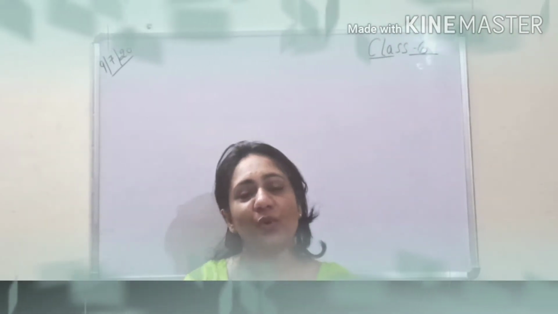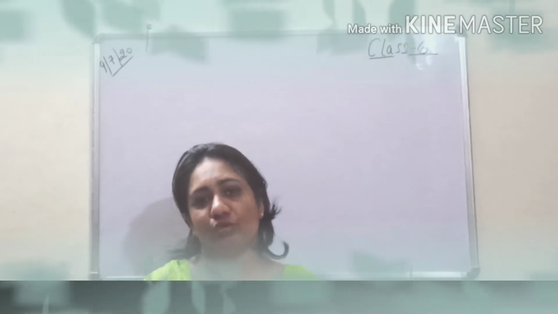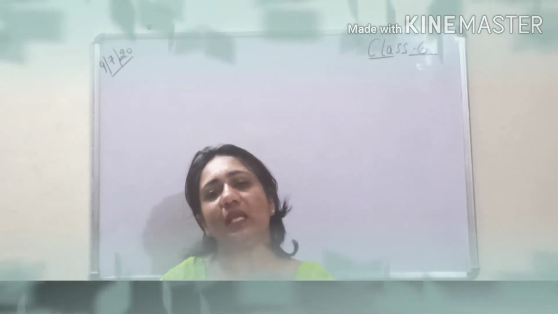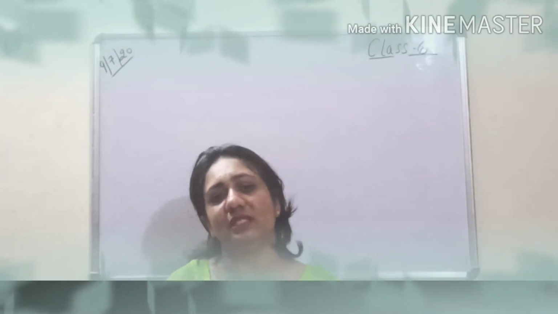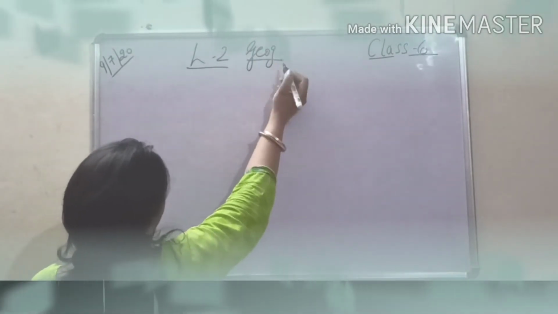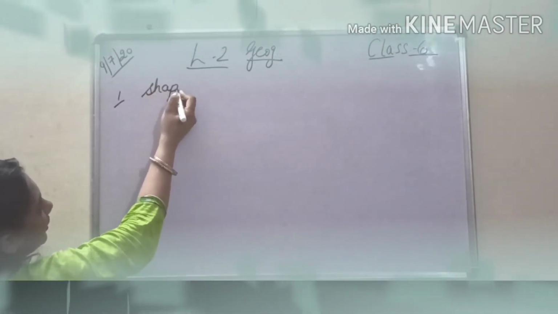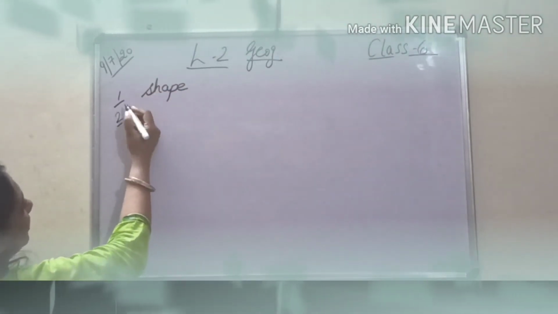As you know, yesterday we started with the reading part of chapter number 2 of our geography. Today we are going to proceed further. Let's quickly recall whatever we did yesterday. We started lesson 2 of geography, the reading portion, and we first covered the shape of the earth, that is geoid, spherical shape.